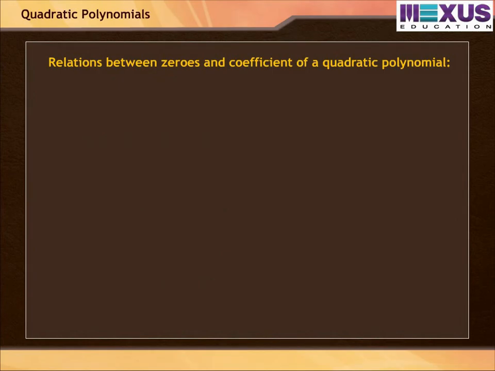Now let us understand the relations between zeros and coefficients of a quadratic polynomial.